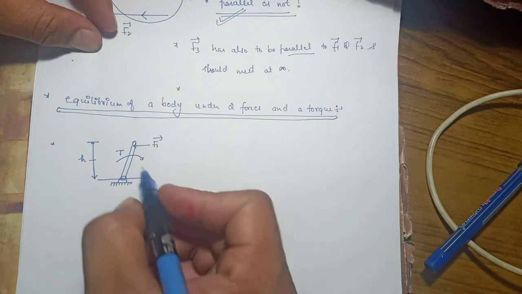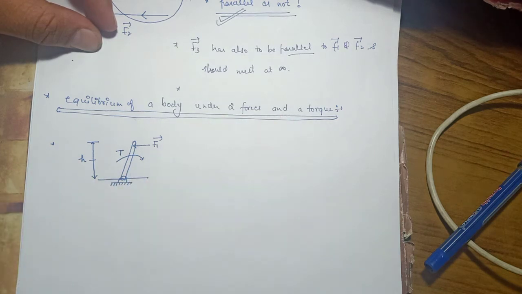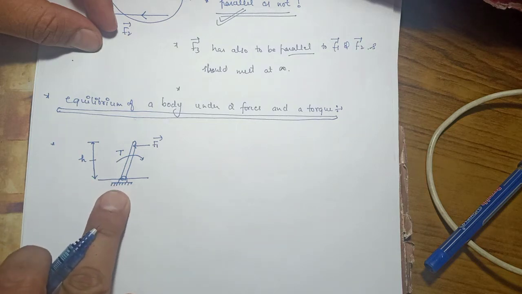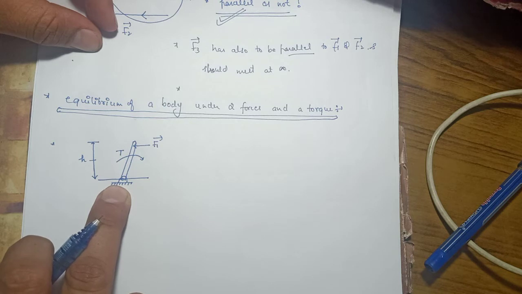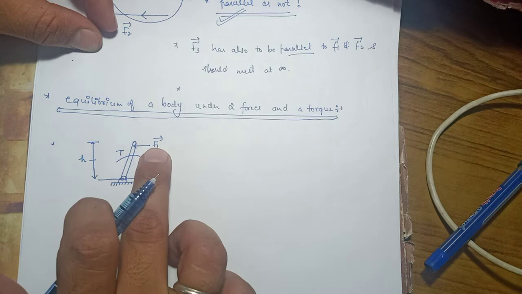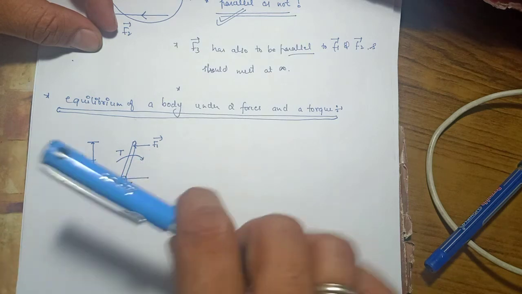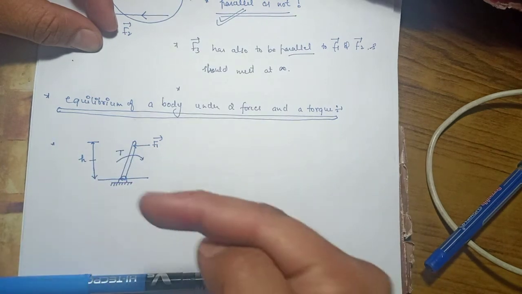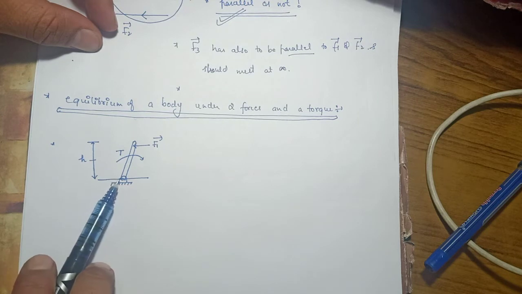Now if I try to draw the free body diagram of this body, at this joint, what will I get? See, this force is trying to move this body in this direction, so this joint is just opposing it, isn't it?